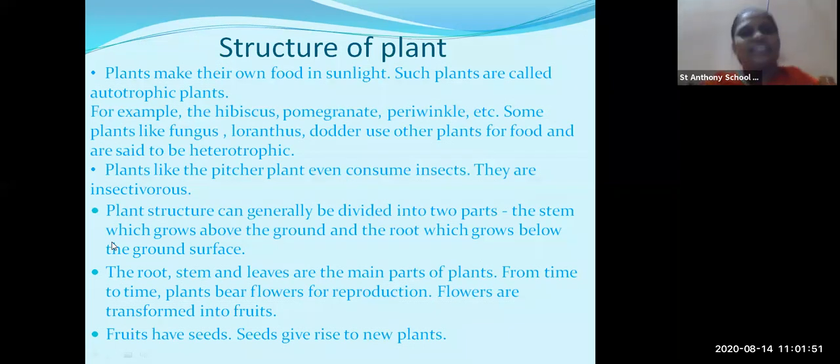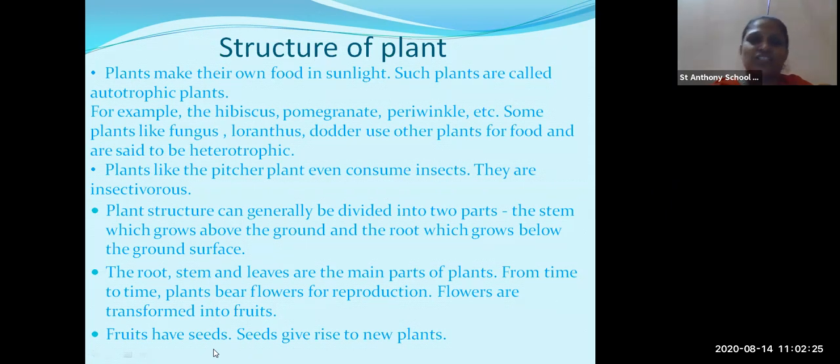Now one more variety is there, that is insectivorous plants. What are insectivorous plants? These plants depend upon insects. They consume insects, because whatever nutrients they get from soil is not sufficient for these plants. So they are in need of extra food. So what do they do? They consume insects also. So these plants are called insectivorous plants. Okay. Now, what is the plant structure?